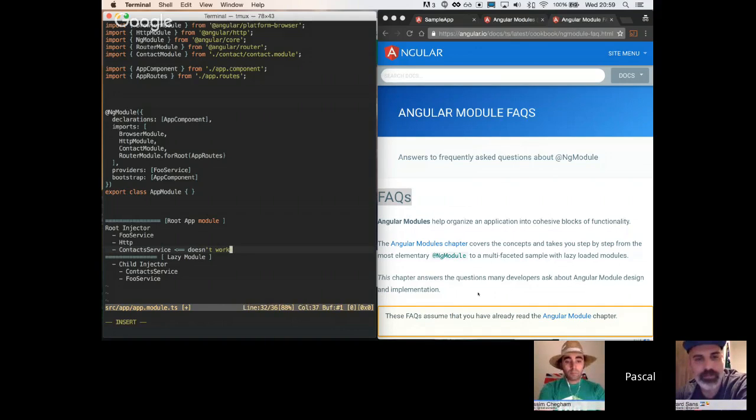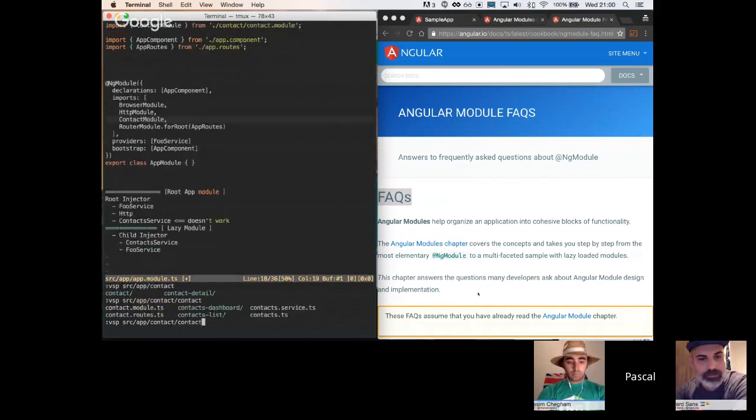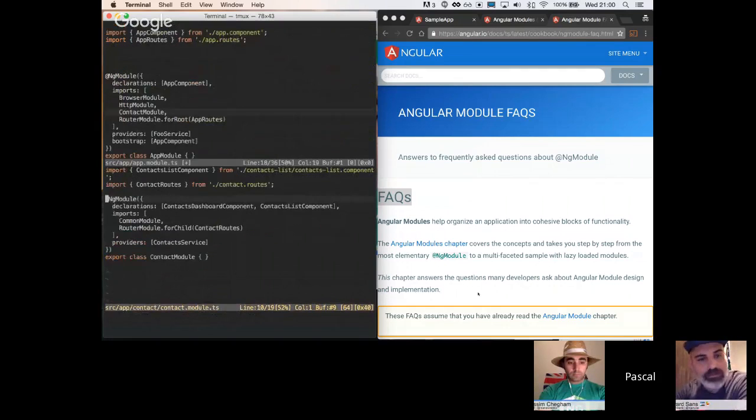So this is for providers, and what about declarations and components? Right, so declarations are kind of merged on the root level as well. In order to make them available in your application, when you import a contact module, for example, which we do right here, which comes with its own declarations, those need to be exported by that module. So if I open up that module again right here, you see, this one doesn't export anything anymore, because the contact list component is only used inside that contact module.